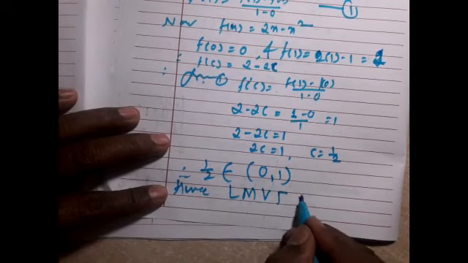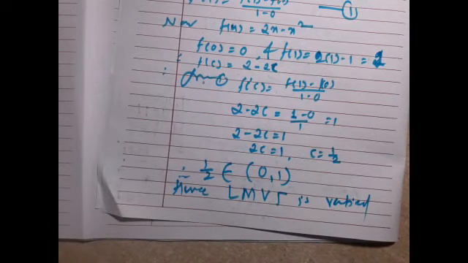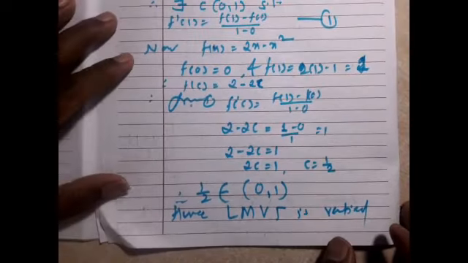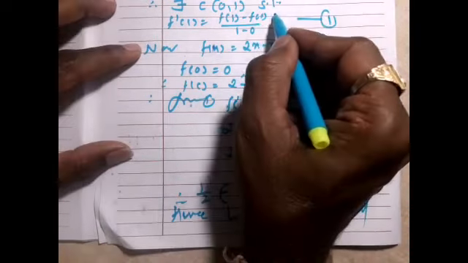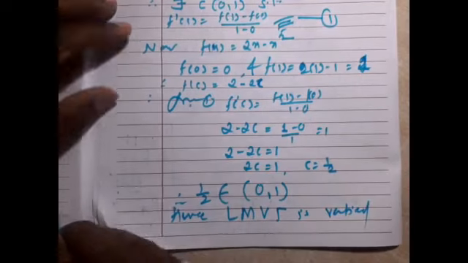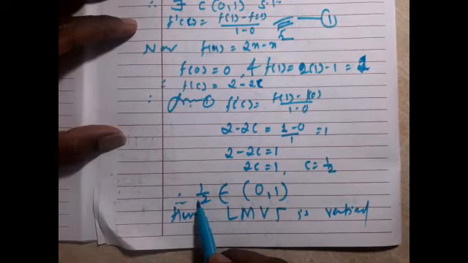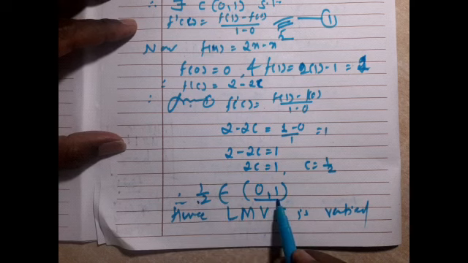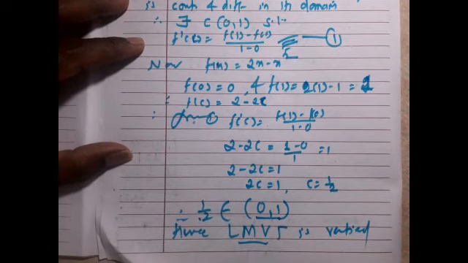LMVT is verified. So Lagrange's mean value theorem has 3 conditions: continuous, differentiable, and this is the condition. So according to the conditions, the value of c belongs to the open interval (0, 1). Hence, Lagrange's mean value theorem is verified for this example.